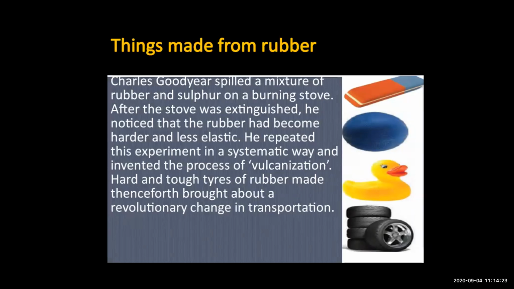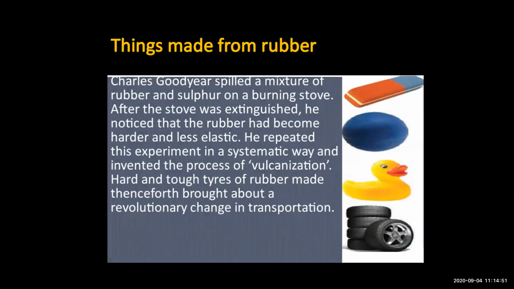Now Charles Goodyear, he is a scientist. What he did was spill the mixture of rubber and sulfur on a burning stove. At that time there was no gas, so he used a burning stove, and on the burning stove he kept the mixture of sulfur and rubber. What did he notice afterwards?